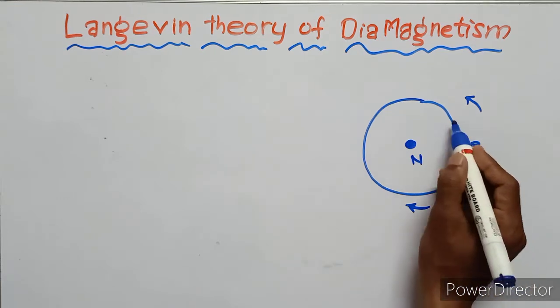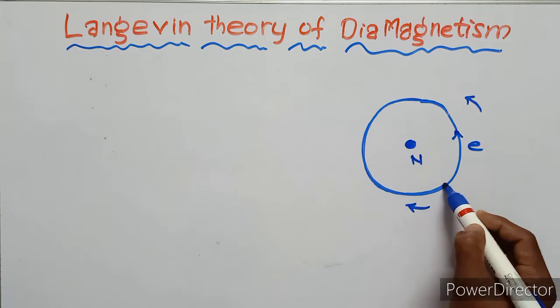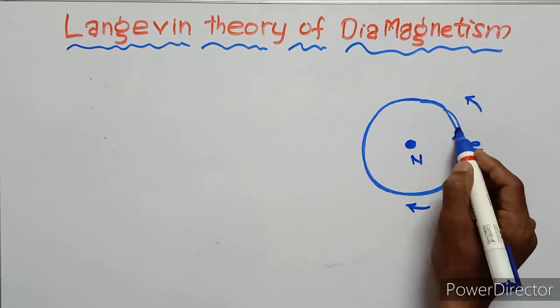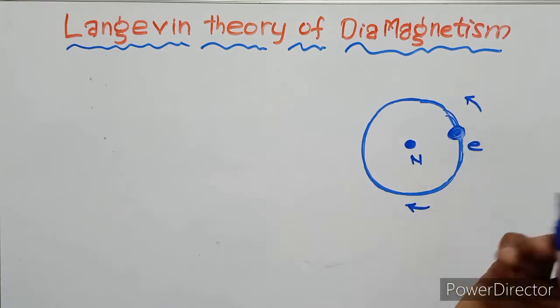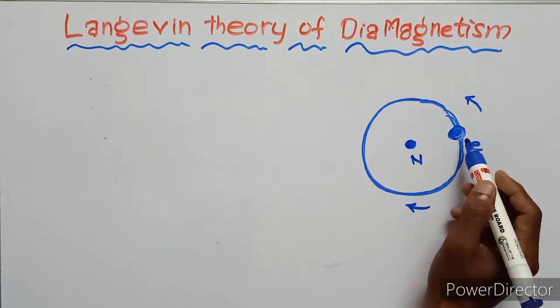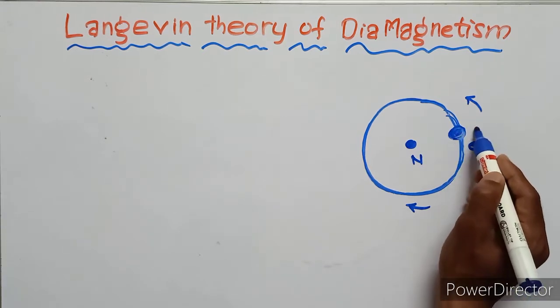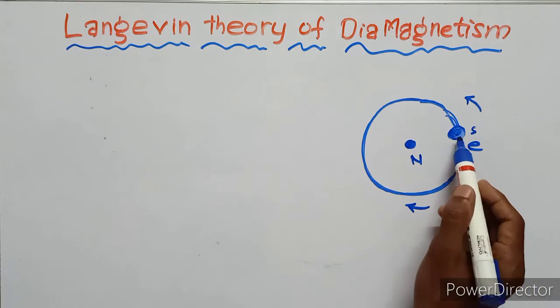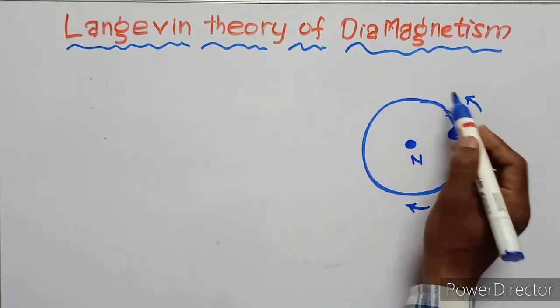So this is the orbit, and this is the electron. The electron first of all revolves around its own axis, that is the spin motion. The electron revolves around the nucleus, that is the orbit motion.